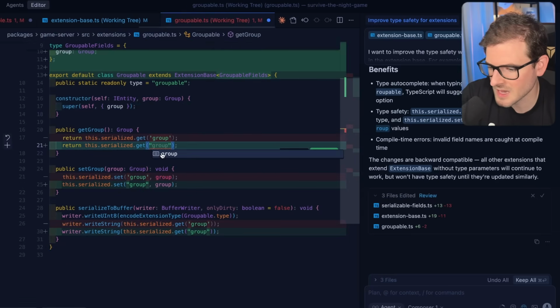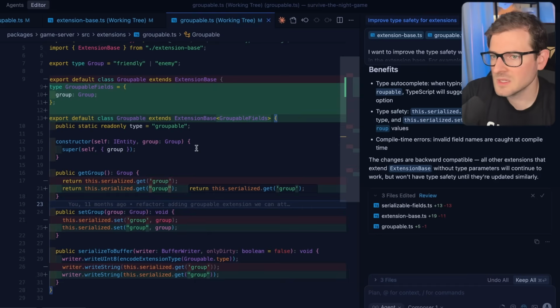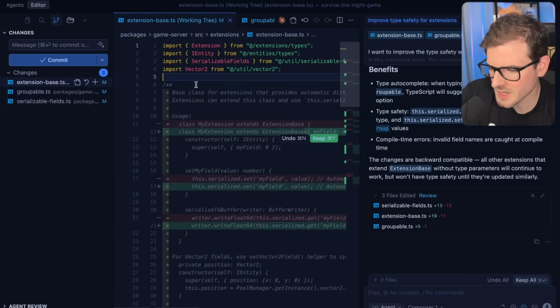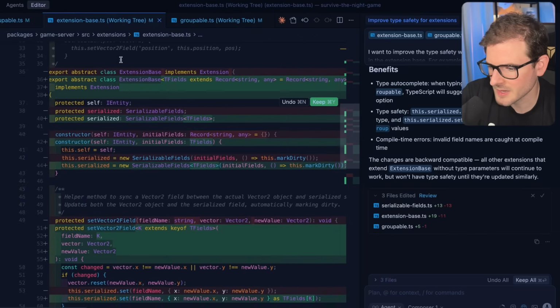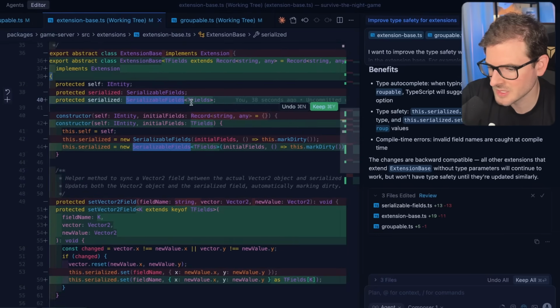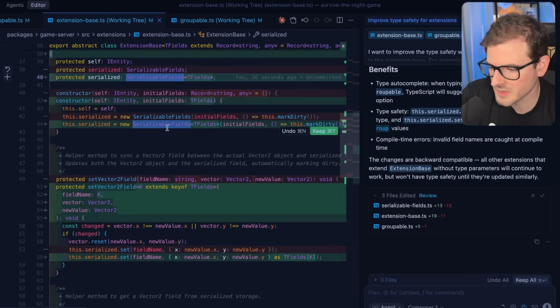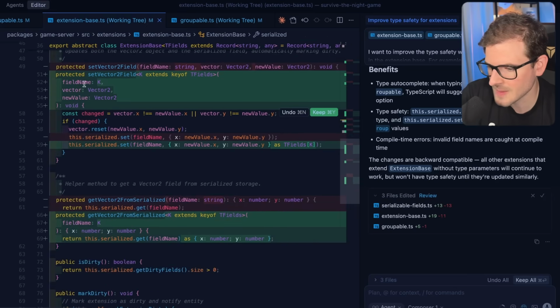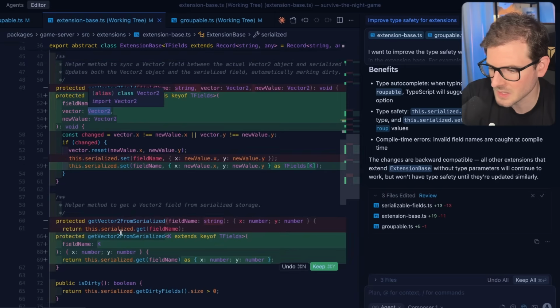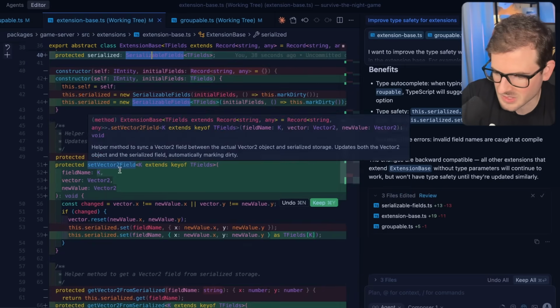If I do that, I do get the auto completion with groups. So this is a little bit better, right? And if I go to extension base real quick, let's see how it modified this file. Basically this takes in a generic now, and that gets passed to the serialized fields so that it knows what the initial fields are, and then it added types to all the different methods so that we can easily get the type safety when we need to get things from the serialized field.